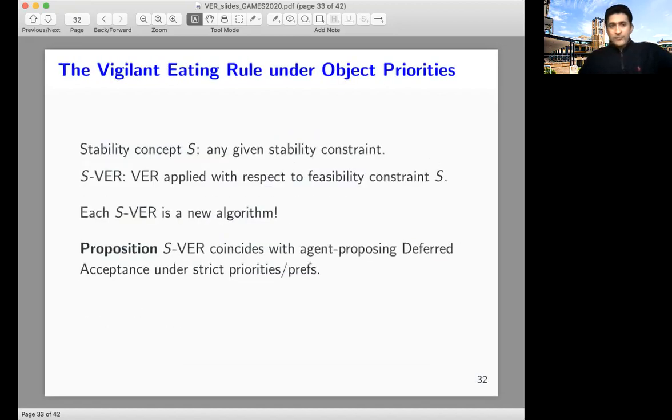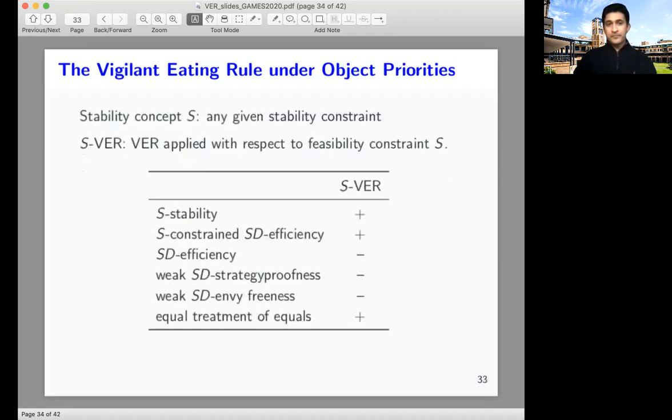So each of these gives rise to a new algorithm corresponding to each of these stability concepts S. And what we prove is that SVER for each of these 4 stability concepts coincides with the agent-proposing deferred acceptance algorithm as long as agents have strict preferences and the objects have strict priorities.